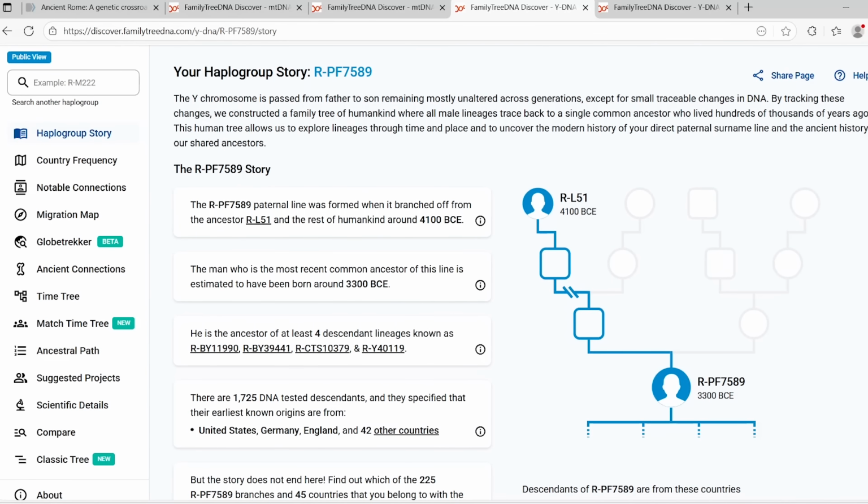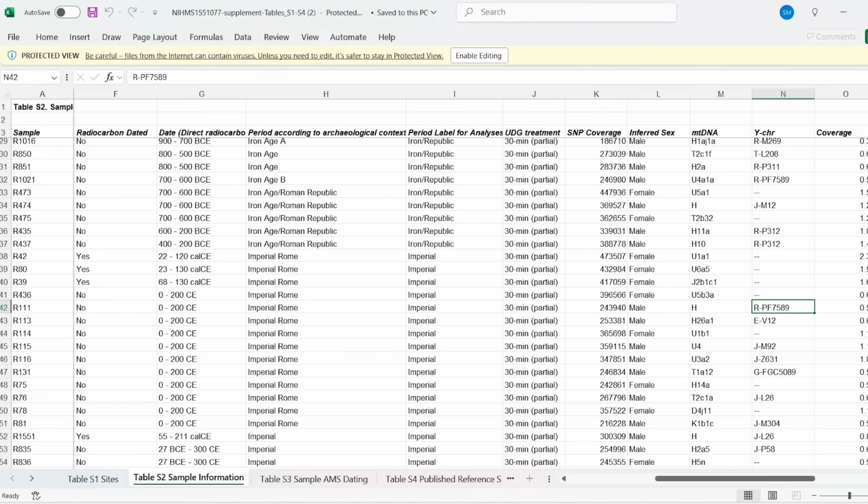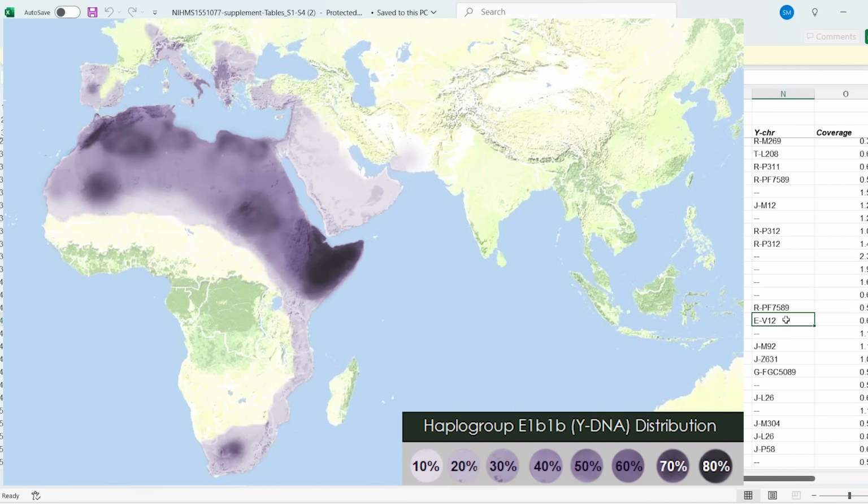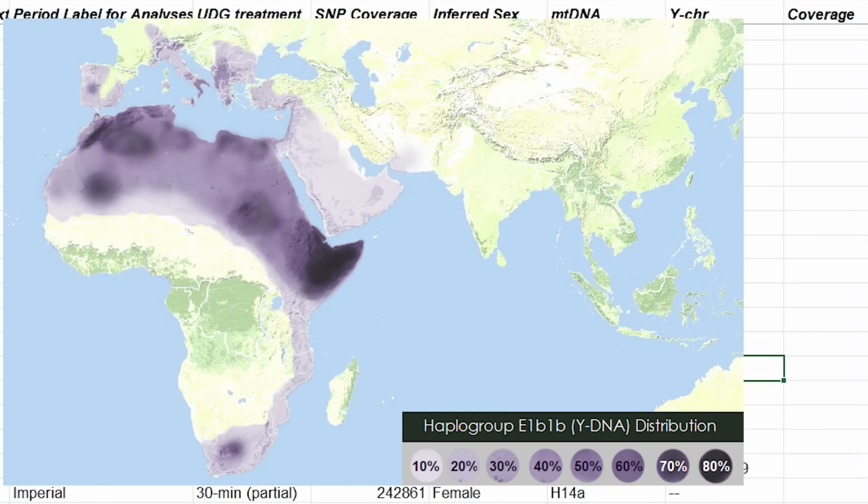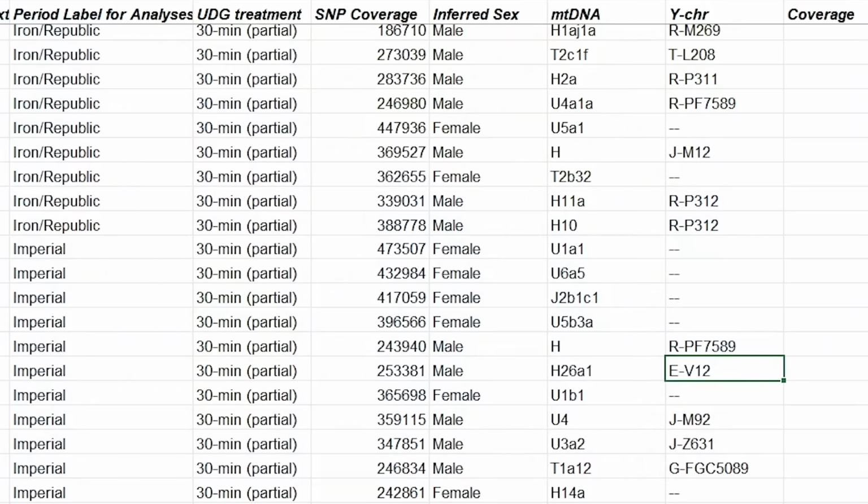But yeah, branches of R1b were somewhat common amongst Imperial Romans, but you can see the second male here actually belongs to EV12. This is a branch of E1b1b, and you'll know obviously this is quite common in North Africa, or very common in North Africa today, somewhat common in Southern Europe in general, but this probably reflects North African ancestry to some degree as well, which is interesting.